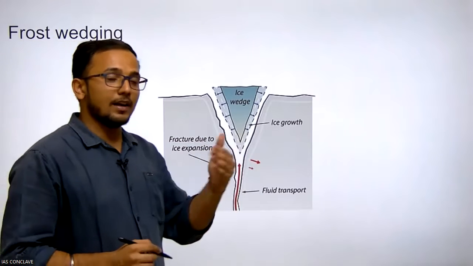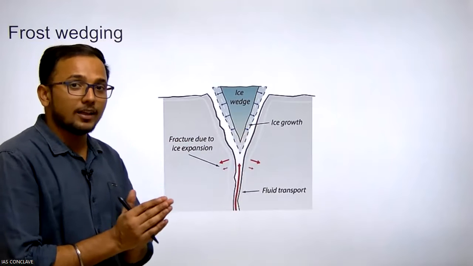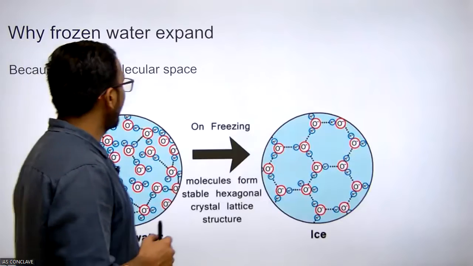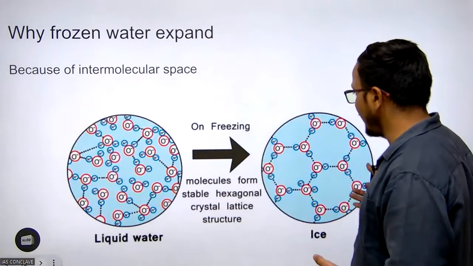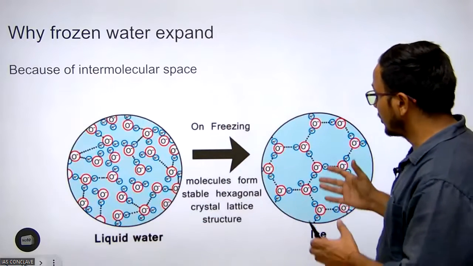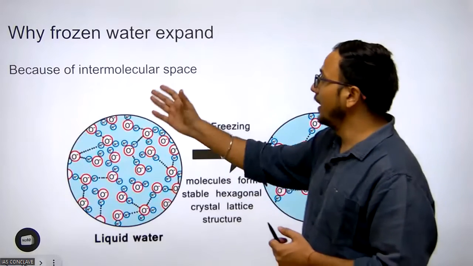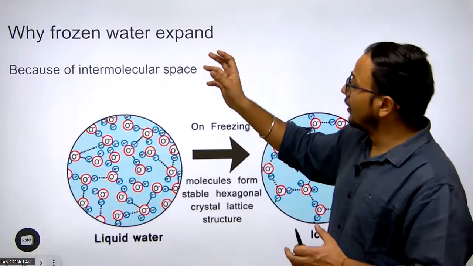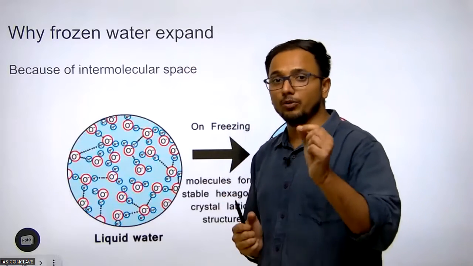So when ice expands, the area of the joint will expand. So why does frozen water expand? Because of the crystallization of liquid water into ice. When liquid water undergoes crystalline structure formation as it becomes ice, its volume increases because of the intermolecular space. So when water freezes, because of the intermolecular space, frozen water expands, and if frozen water expands, it creates frost wedging.